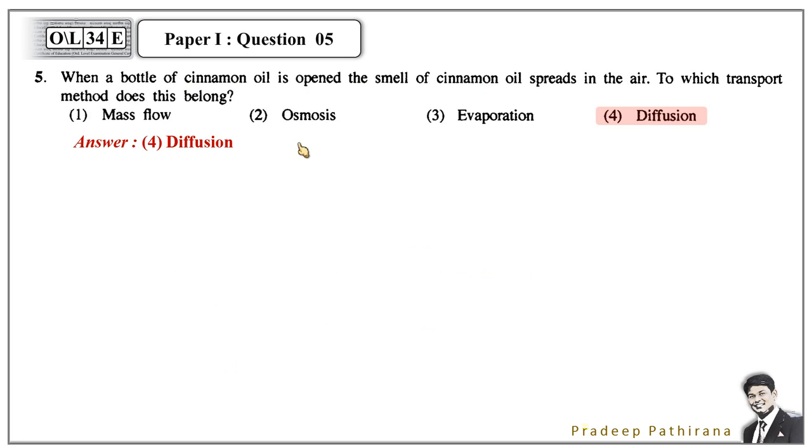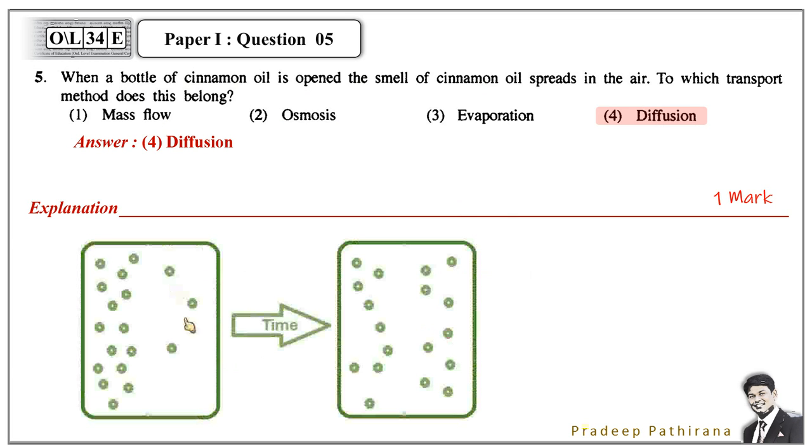And how can we explain this? Give 1 mark if that's correct, and this is the explanation. Diffusion process means particles traveling from high concentration to low concentration. And that is the simple diffusion.